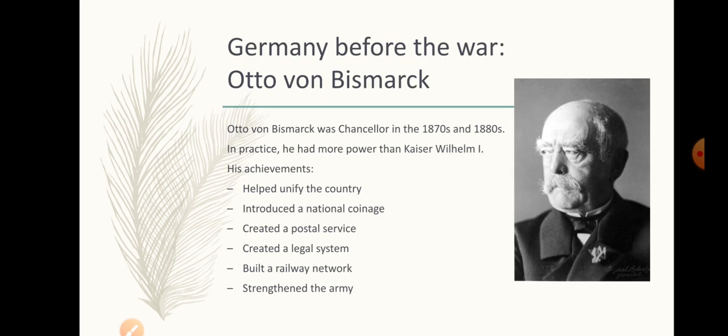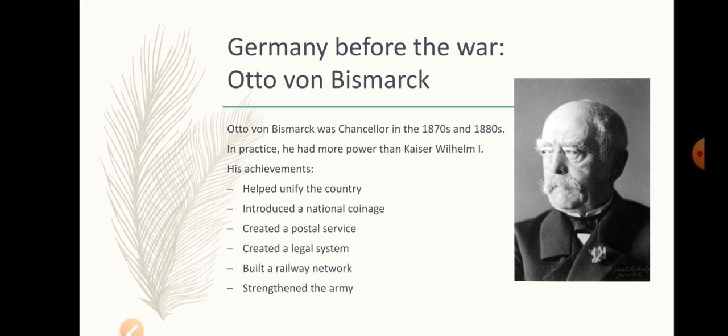Now, Germany before the war was ruled by very powerful chancellors, and one of the most powerful chancellors was Otto von Bismarck. Now, Otto von Bismarck was the chancellor in the 1870s and the 80s.